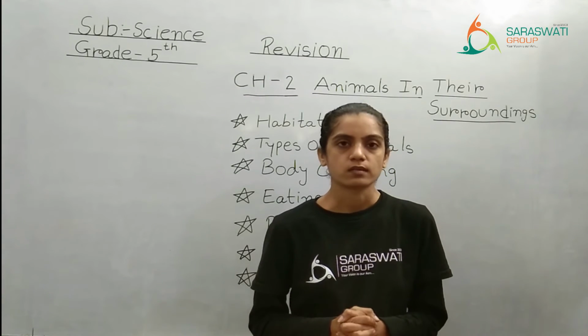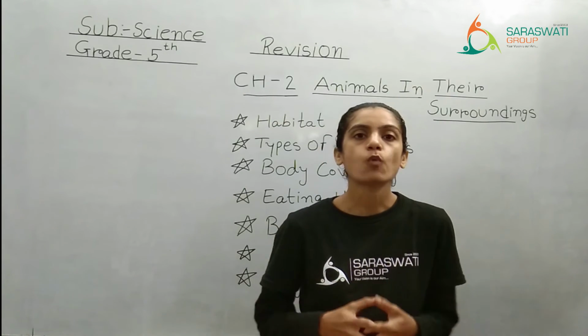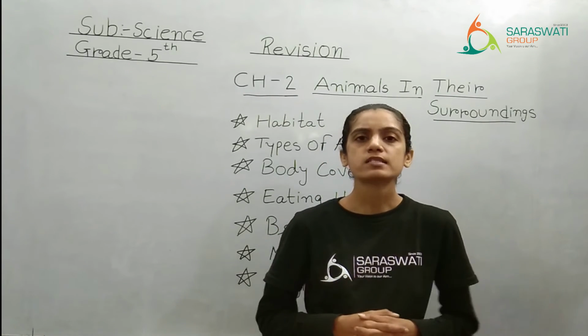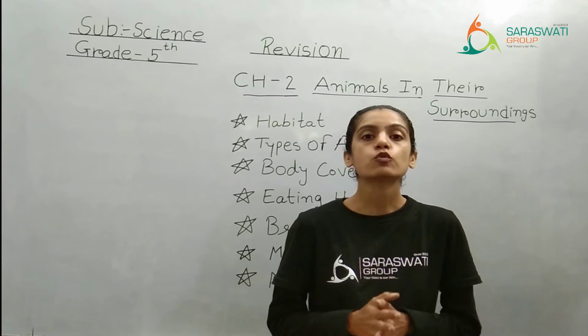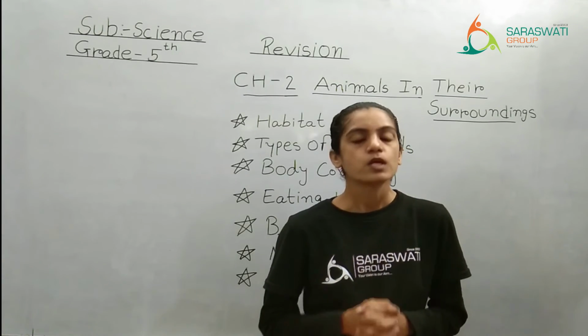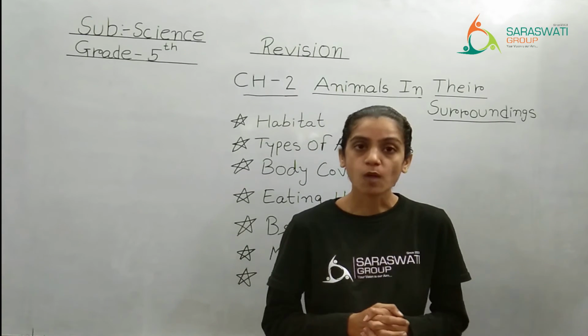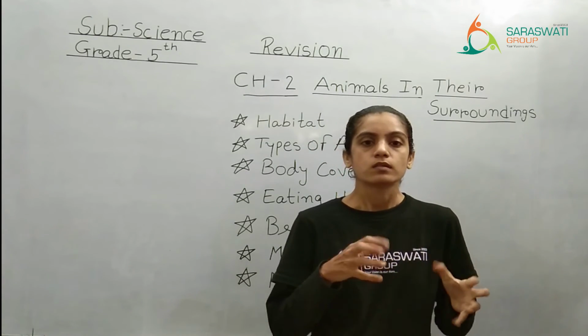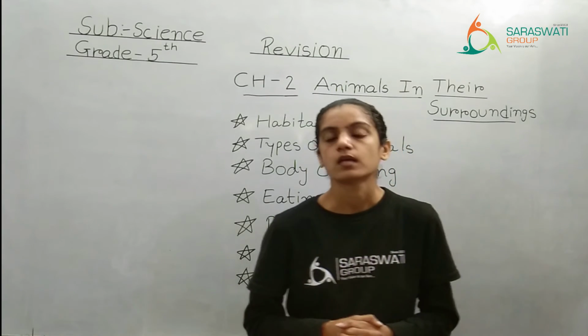The next one is earthworm, a very small creature living under the soil, which breathes through its skin. So in short, we have covered many animals in the breathing method topic, right? They have different methods to breathe, right?